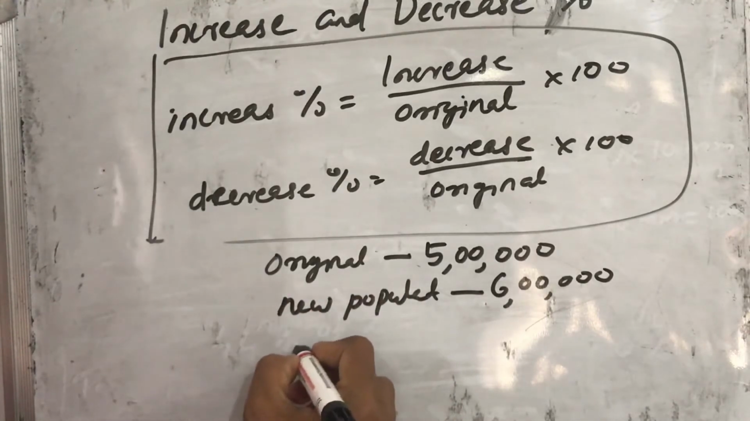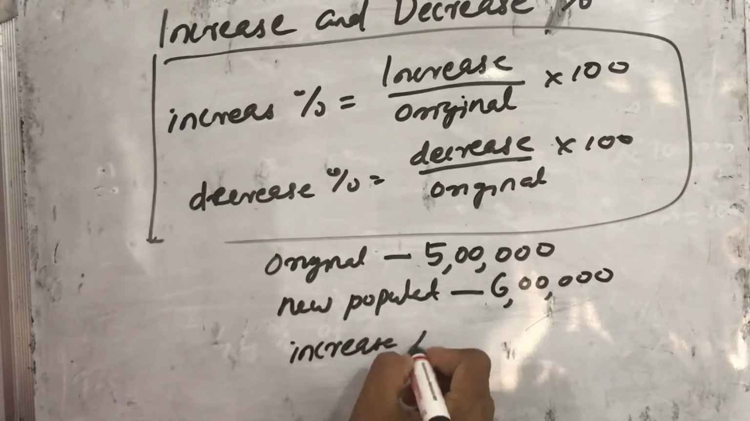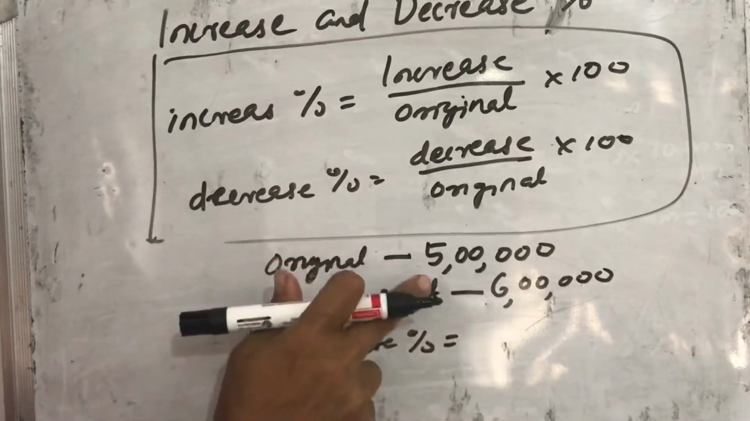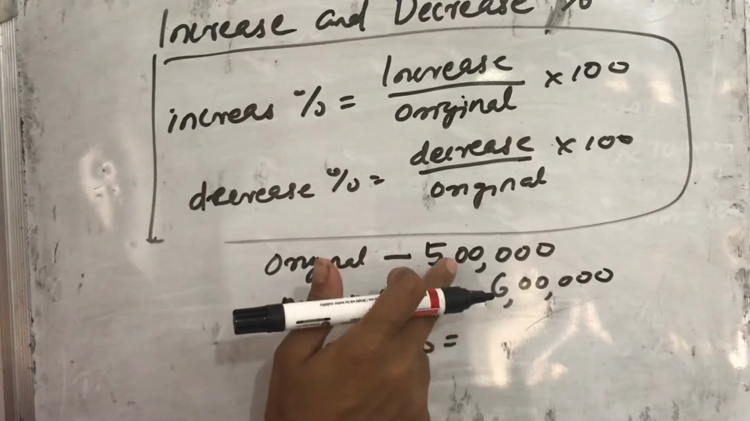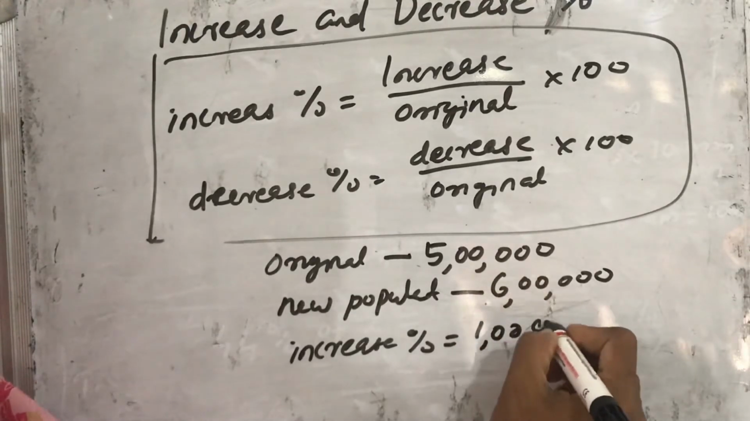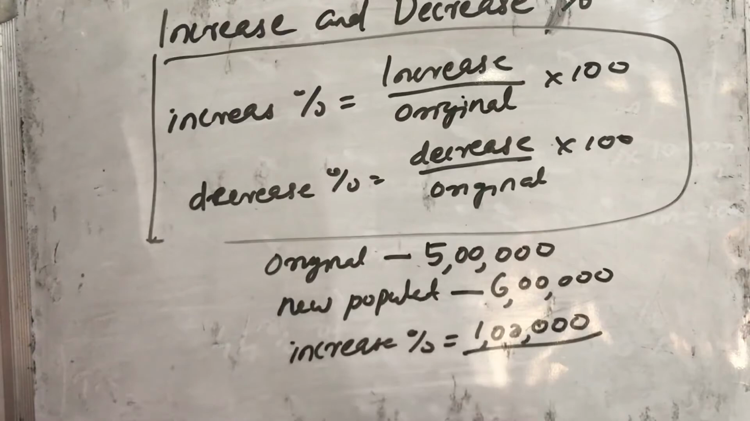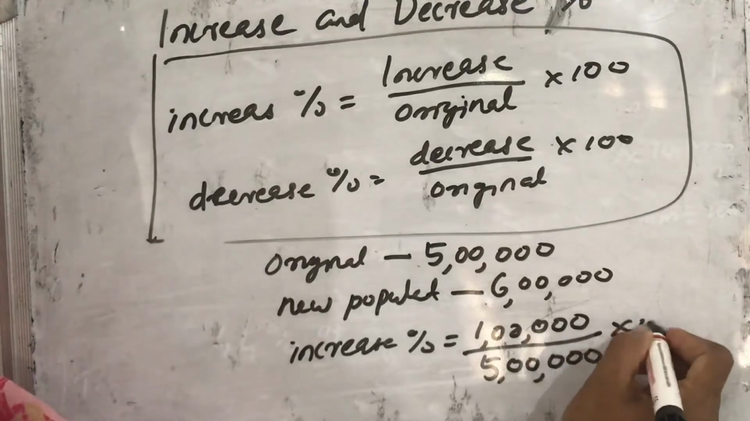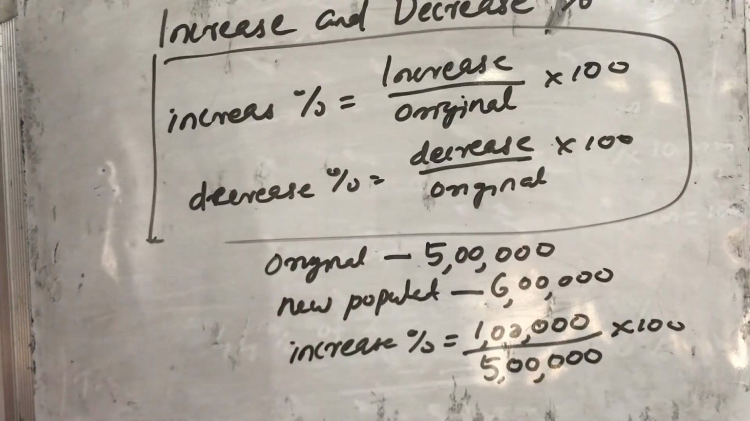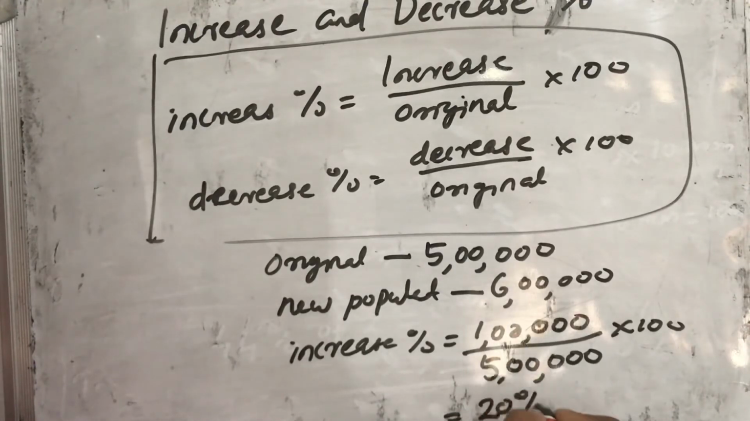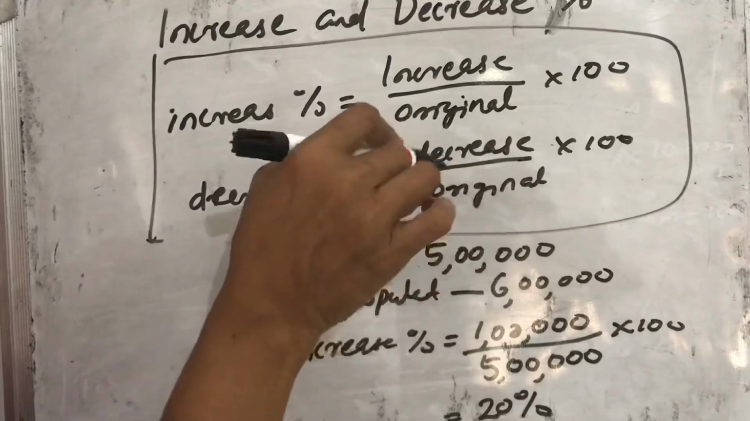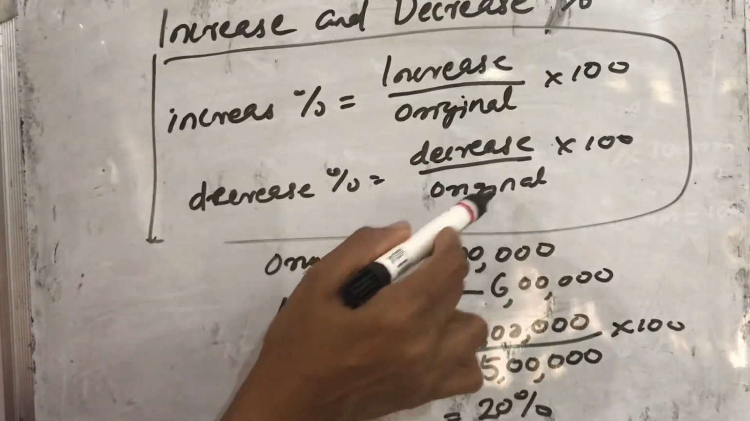So how can we calculate the increase percentage? Increase percentage equals increase in amount. What is the increase in population? This is the difference of 6 lakhs and 5 lakhs, that is 1 lakh. The change in population is 1 lakh divided by the original population 5 lakhs, into 100. Using this calculation, we get the answer 20%. Same way we can find the decrease percentage also. In that case, first we find the change in decrease, how much the decrease is from the original, divided by the original, into 100.